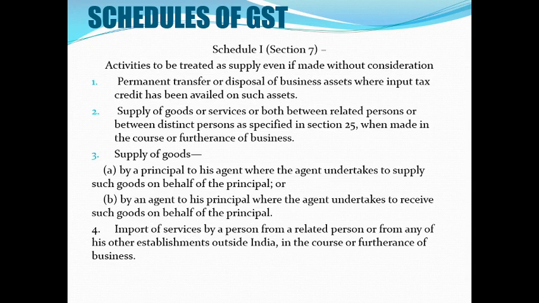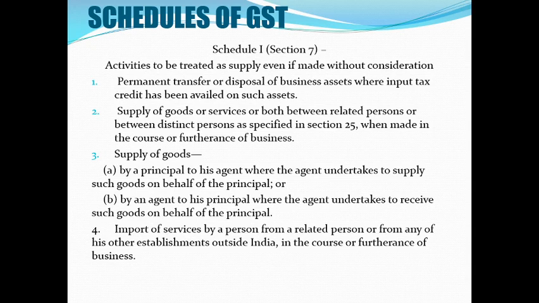So when you transfer your business assets permanently, or at the time of disposal of such assets, provided you have availed the ITC, input tax credit, on those assets, then the disposal part or your permanent transfer part will be considered as supply, even if you don't have any consideration. Next is supply of goods or services or both between related persons or between distinct persons as specified in Section 25, when made in the course or furtherance of business.